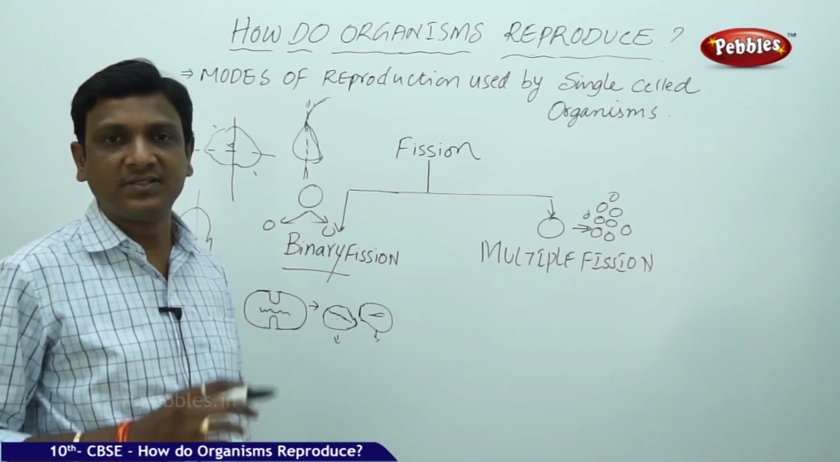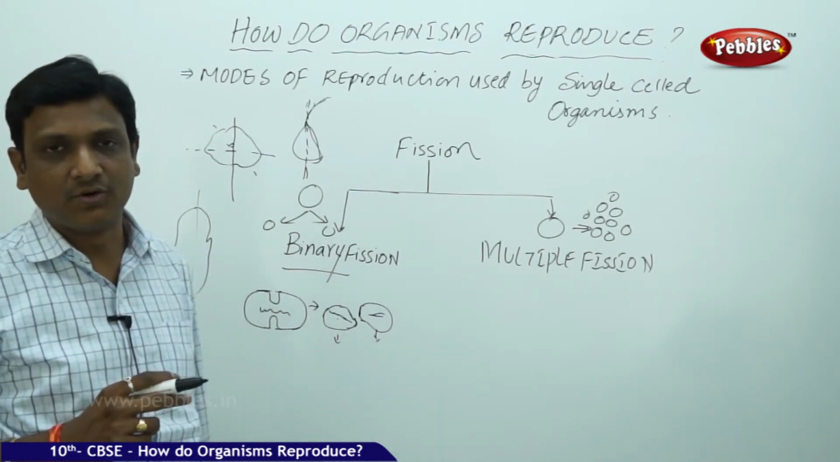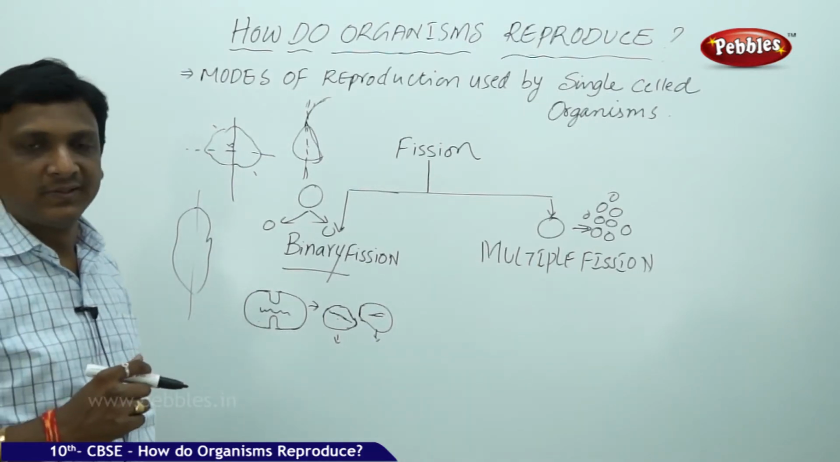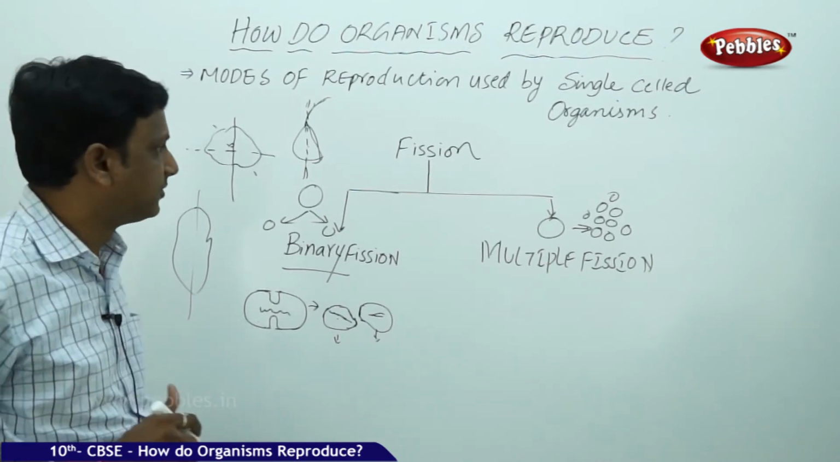Anyway, binary fission means the division of the organism into two individual daughter cells. This is a very simple mode of reproduction which involves only one cell, one organism. So this is binary fission.